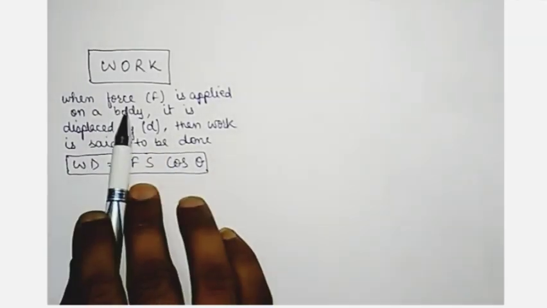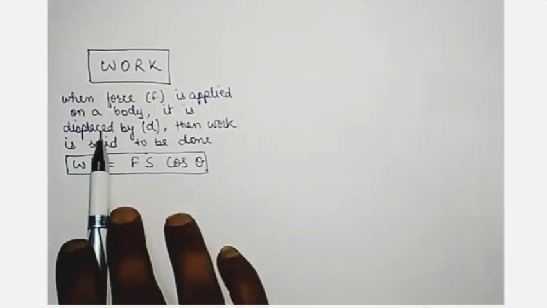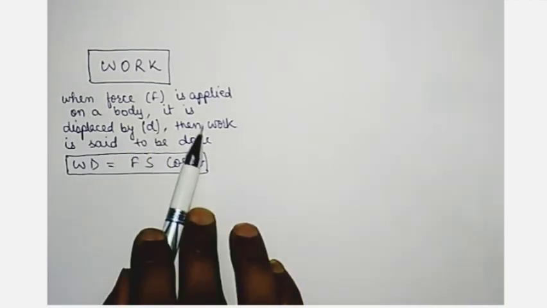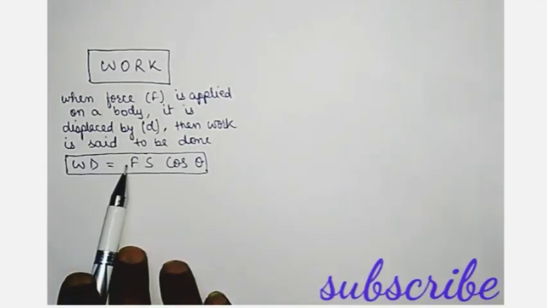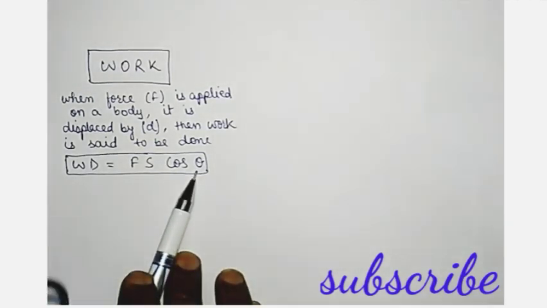Work. When a force F is applied on a body, it is displaced by a distance d. Then the work is said to be done. The formula is work done is equal to Fs cos theta.